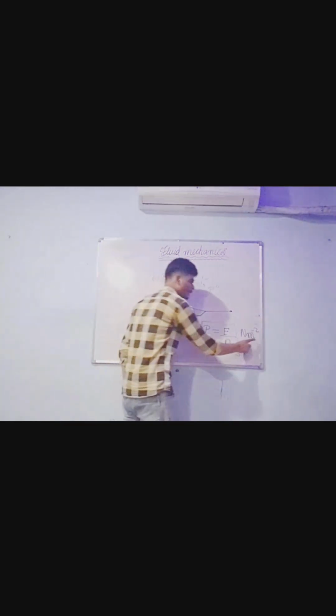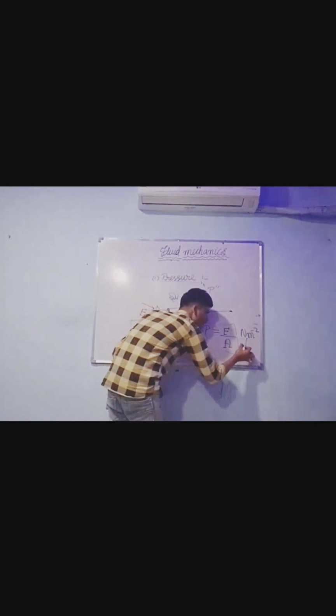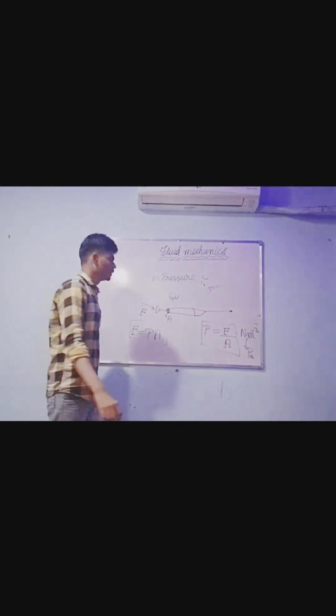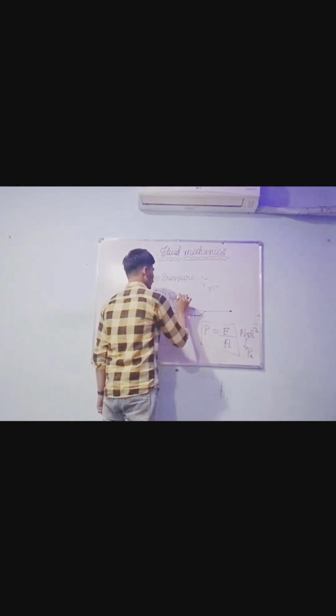So Newton per meter square is the SI unit of pressure. It is also denoted by Pascal. 1 Pascal is equal to 1 Newton per meter square. PA, in short, we are saying it Pa. Which example had we taken in terms of pressure?